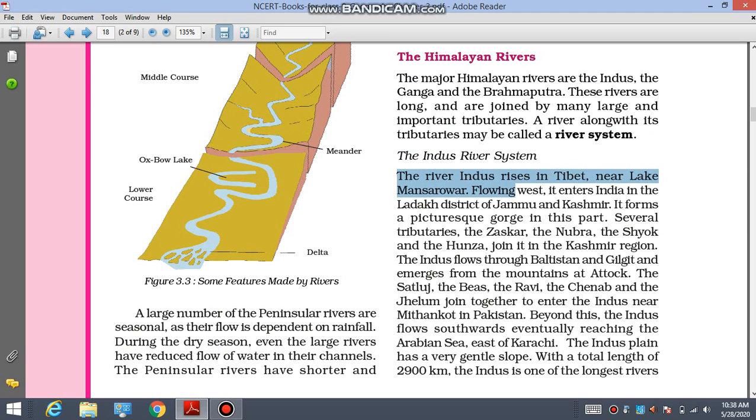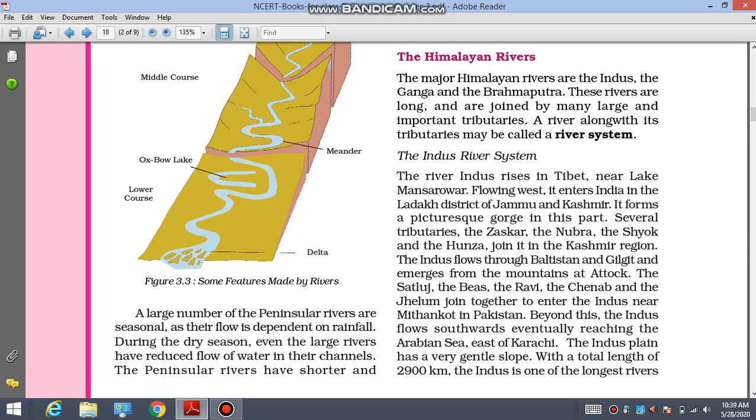The river Indus rises in Tibet near Lake Mansarovar. Flowing west, it enters India in Ladakh district in Jammu and Kashmir. So the first river system that we are going to study is the Indus river system. It forms a picturesque gorge in this part. So the first point you have to understand is that the Indus river system rises in Tibet near Mansarovar Lake.